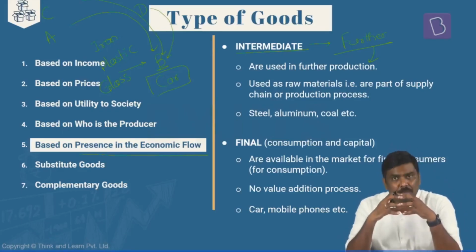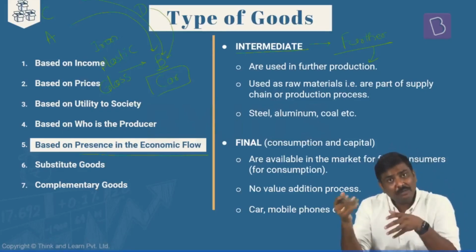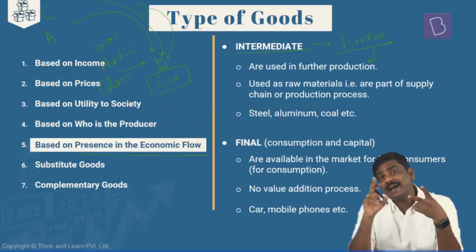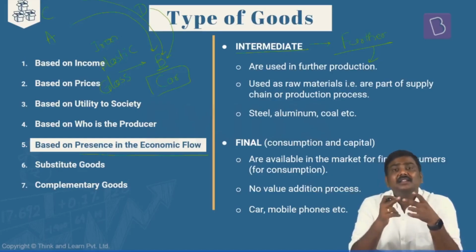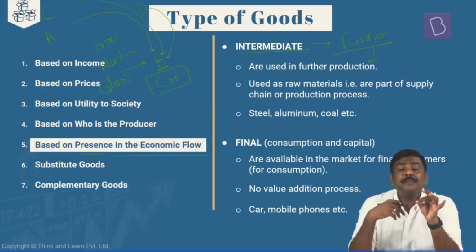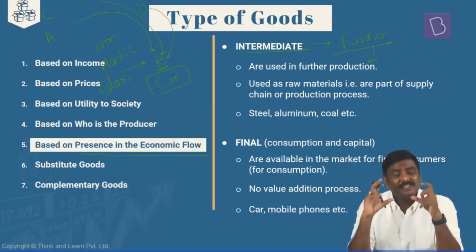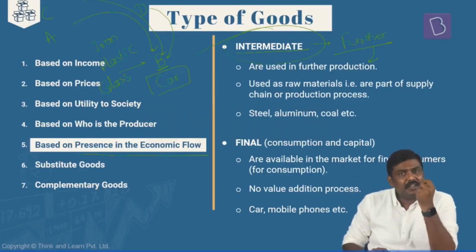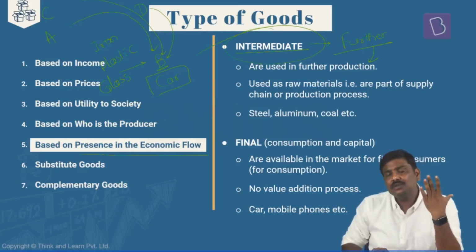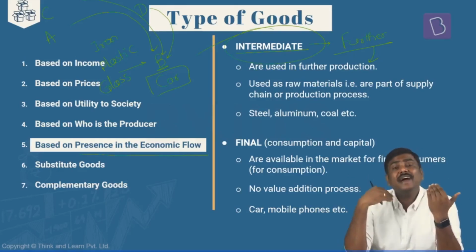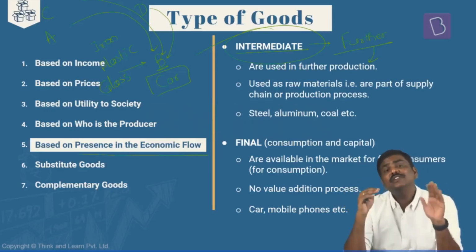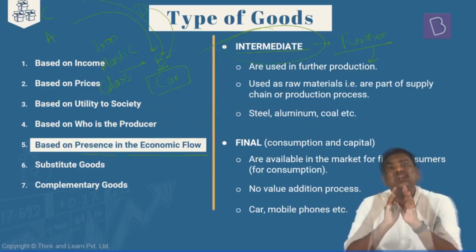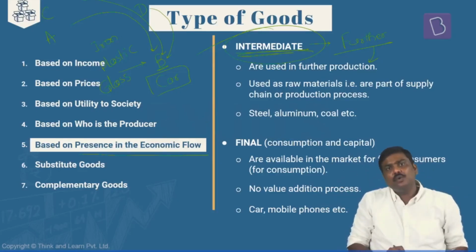So whenever these products are purchased by one business from another business, first point, and second, these are not sold directly to consumers, rather these are used as a part of a production process, such set of goods are called intermediate goods. Is it okay? Such set of goods are referred to as intermediate goods. They are not available for us for direct consumption. These are the goods which are used by the producers or the businesses in the market to produce one more good. Such set of goods are referred to as an intermediate good.